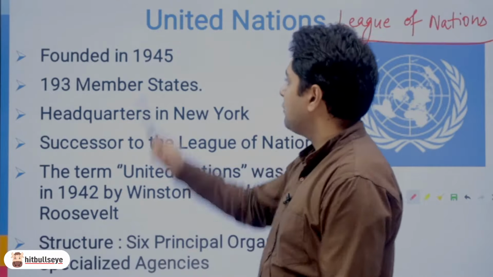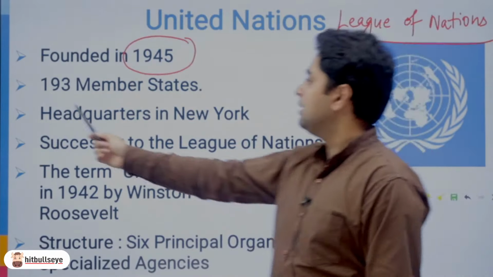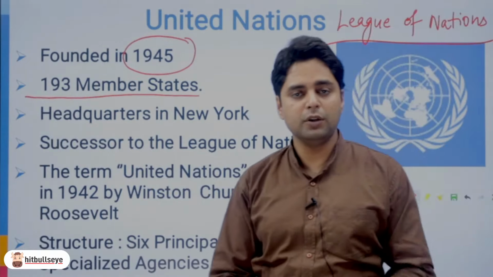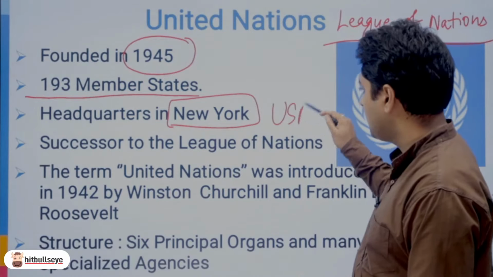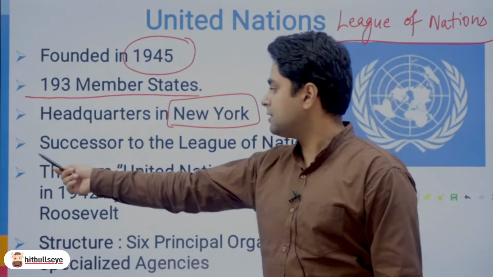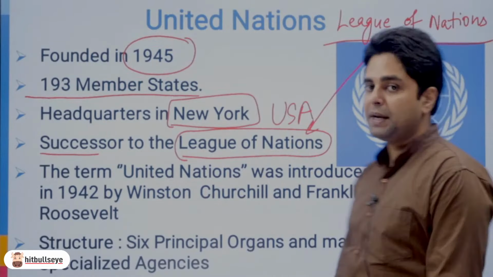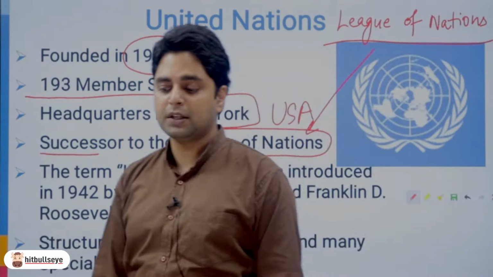Right, so 1945 में जब Second World War खत्म हुई तब United Nations establish की गई. Right now it has 193 member states. Virtually all the countries of the world are a part of United Nations. Its headquarters are in New York, USA. It is successor to the League of Nations, the same League of Nations which was made defunct after the start of the Second World War.